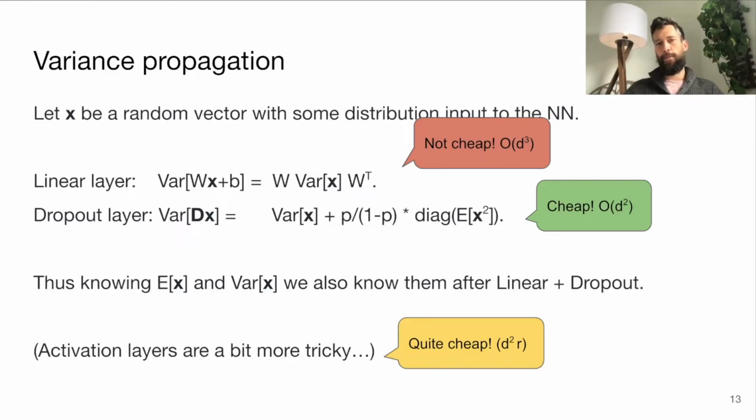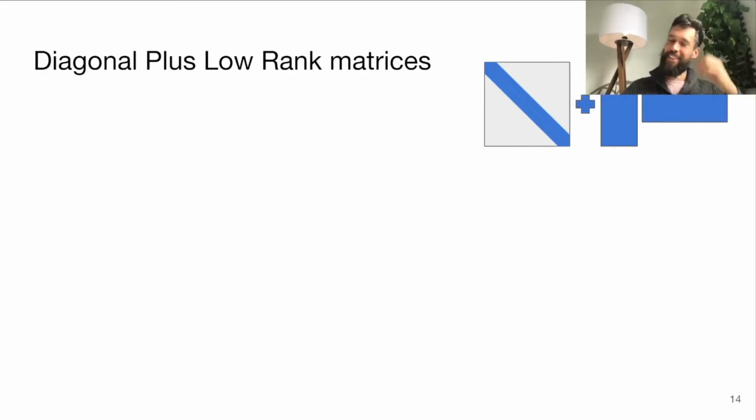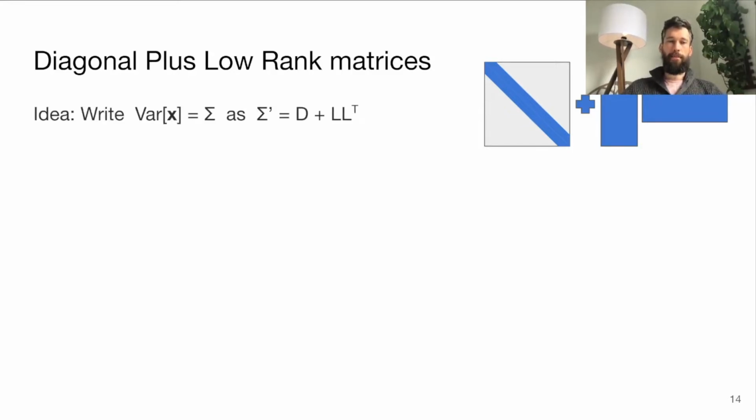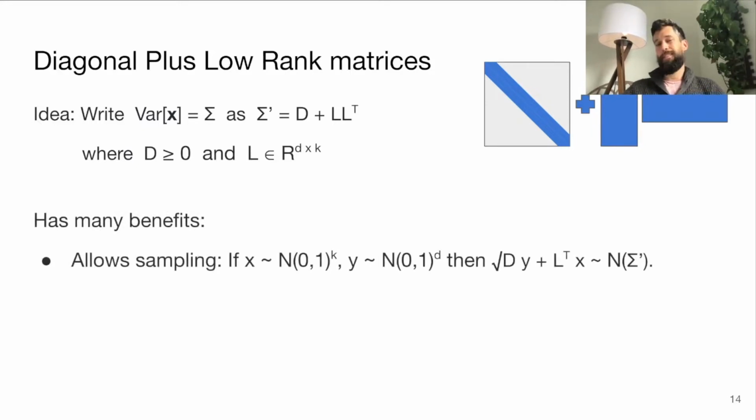But we were determined and we wanted to try and solve this problem. So we decided after some experimentation that we could actually get a really good, useful estimate by not storing the whole covariance matrix. We just want to store the diagonal, which is like the real variances, plus a low-rank approximation. So we'll write the sigma in this sort of form. We'll also assume that this d thing is positive, which of course makes sense if it's the real variances we're measuring.